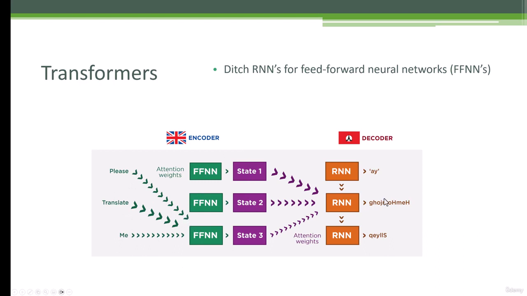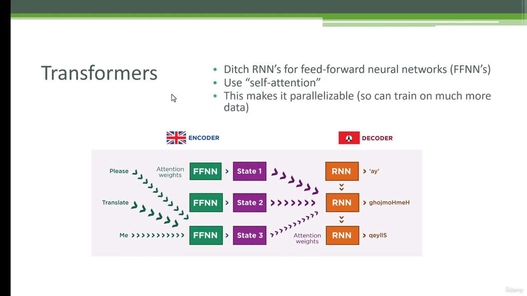And similarly, on the decoder side, we also have attention weights that allow us to tie those back together, respecting the context of each token as we go. So that is the fundamental trick of transformers. We call this part over here self-attention. That's just a fancy way of saying we're computing these attention weights between tokens as we go, to allow us to understand what other tokens are important for understanding the meaning of the token I'm currently processing. And because that makes it parallelizable, it means we can train on much, much more data. And that's why this is revolutionary.